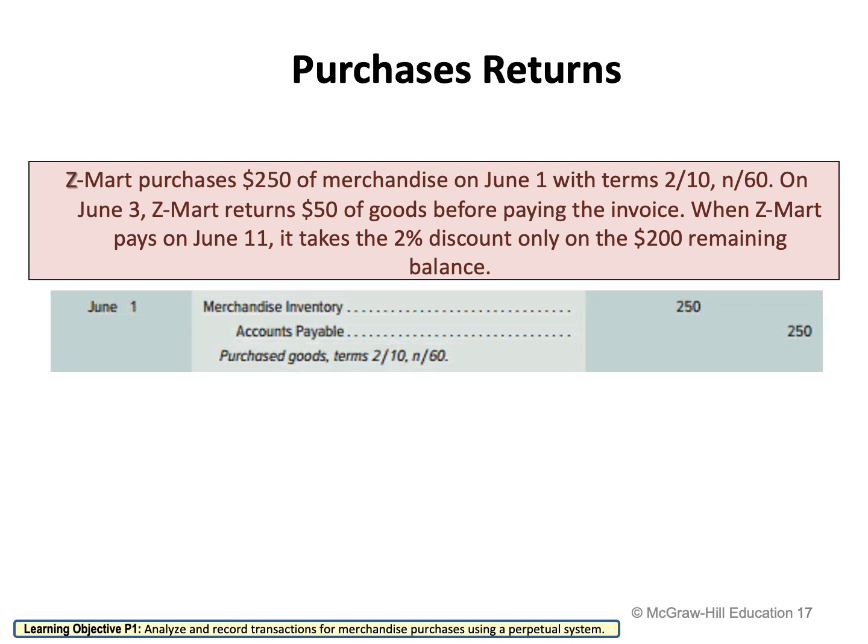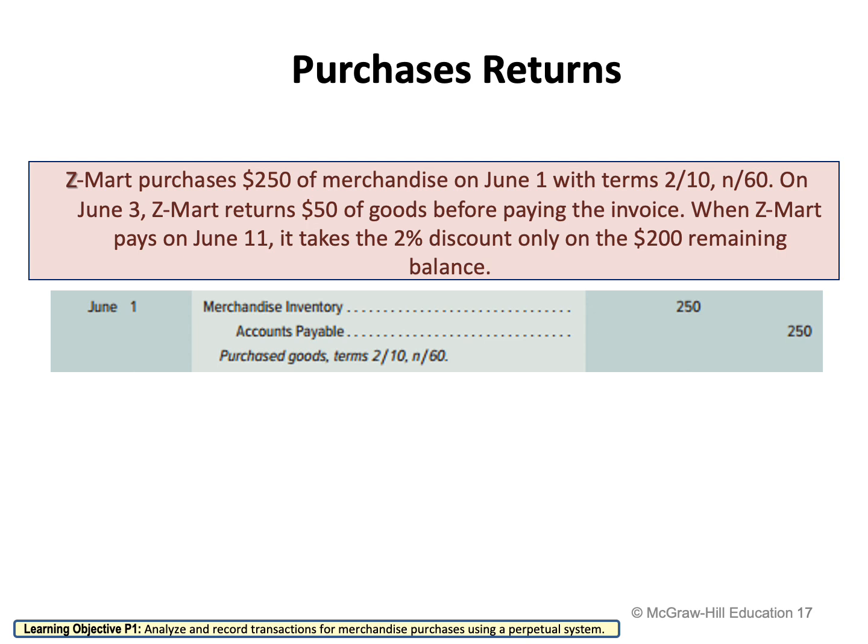So now how am I going to record the journal entry for June 1st? I'm going to say merchandise inventory to accounts payable. Why merchandise inventory on the debit side? Because Zmart purchased the merchandise, so it means that my merchandise is increasing. And my accounts payable, my liability, is also increasing because they purchased it on credit, which is 250, 250. Then they said on June 3rd, Zmart returned 50 of goods before paying the invoice. So on the 3rd of June, Zmart decided to return $50 of the merchandise, before paying the invoice.